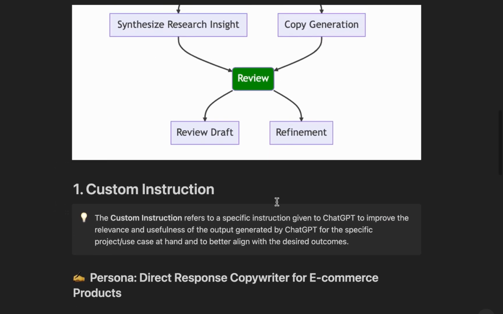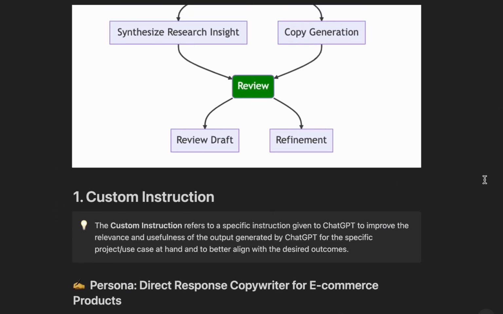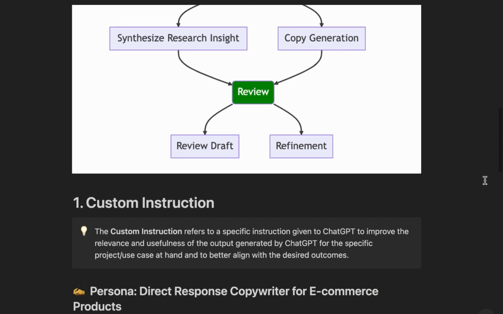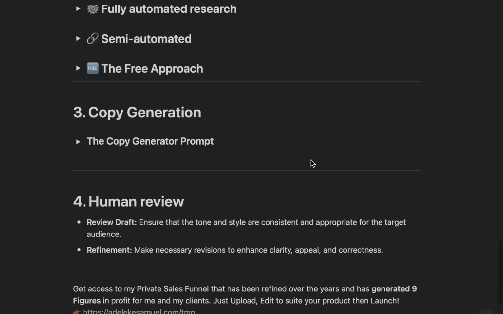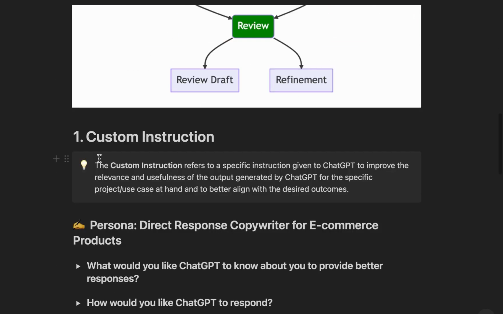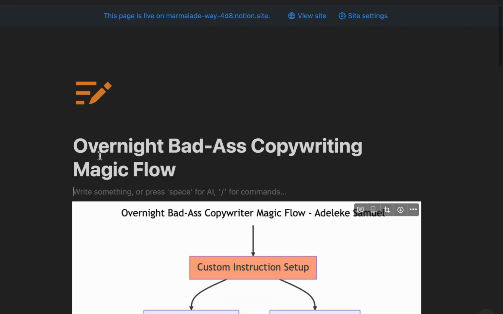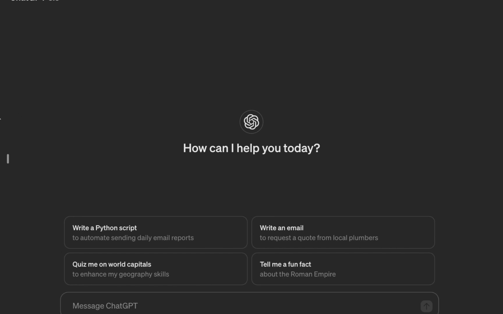So basically in this tutorial I talked about custom instruction, so I just had to bring this up. Custom instruction refers to a specific instruction given to ChatGPT to improve the relevance and usefulness of the output generated by ChatGPT for the specific project or use case at hand, and to better align with the desired outcomes. I shared some custom instruction and some prompts in that particular tutorial. Just go check it out if you have not. So this is the third approach, as I've said, using custom instruction.